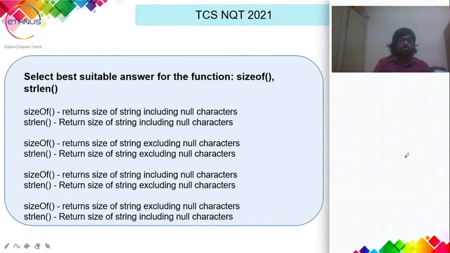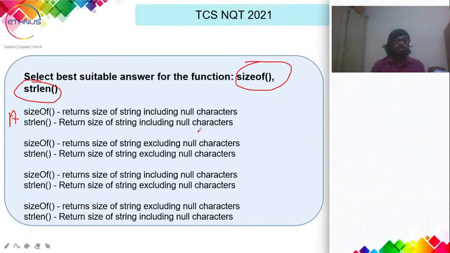This is also a kind of tricky question, guys. You have to know the subtle differences between sizeof and string length. So what do sizeof and string length represent? The first option, that is A, says sizeof returns size of string including null characters, and string length returns size of string including null characters. Obviously this is not true, because if there has to be some difference between sizeof and string length, they cannot be the same. So this is ruled out, and even this is ruled out because both functions cannot be the same.